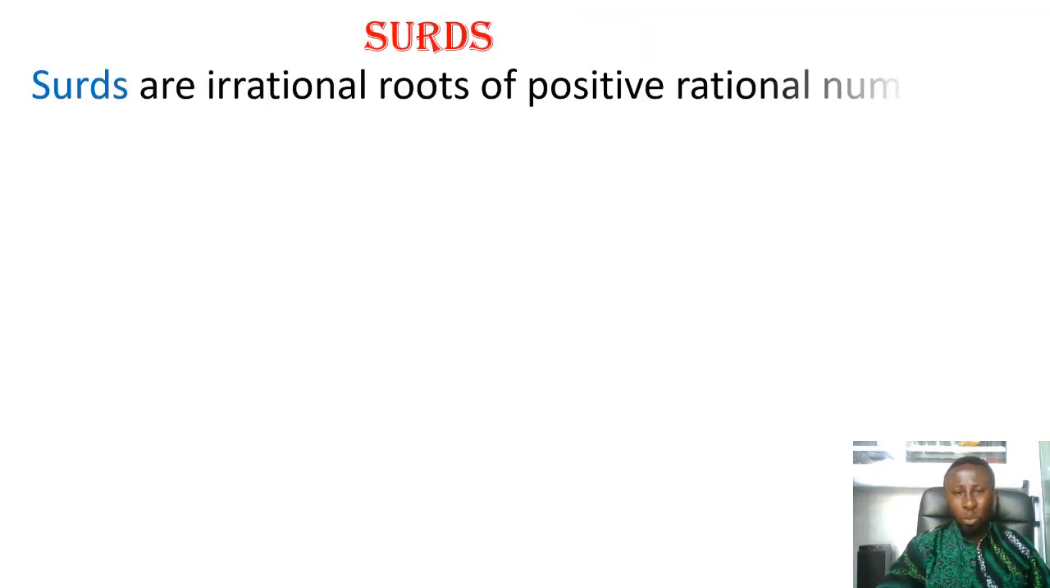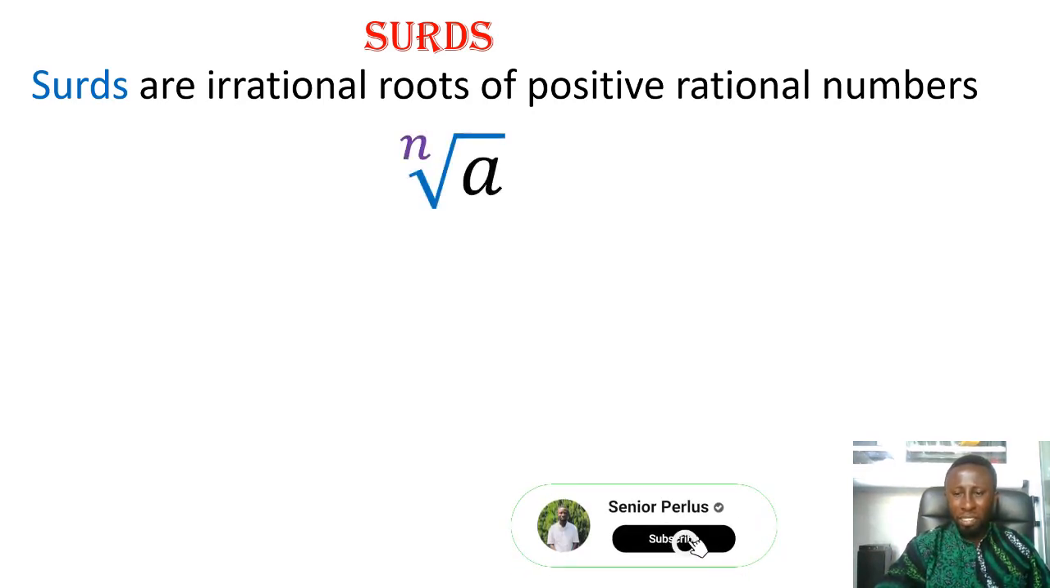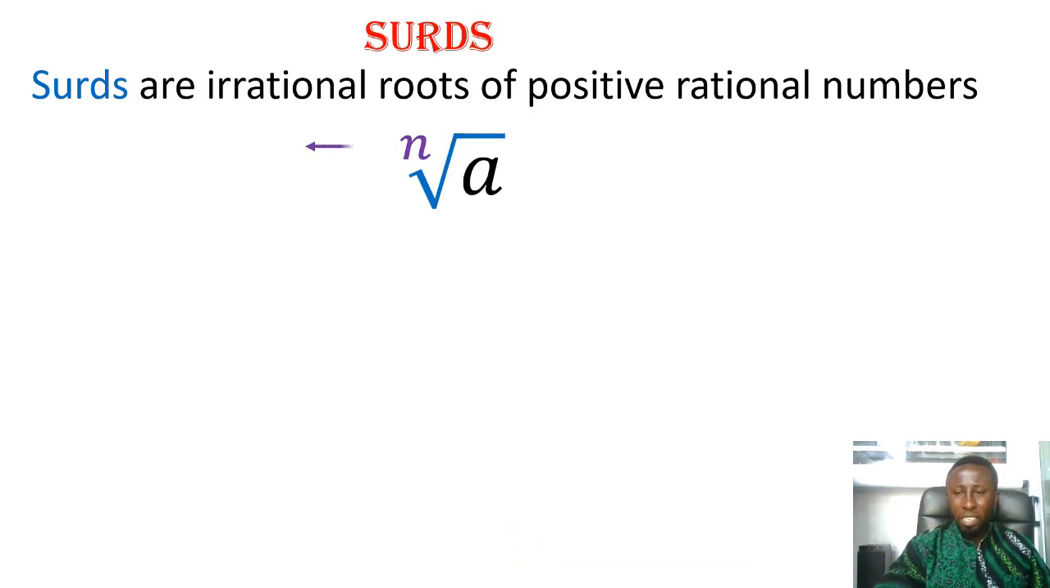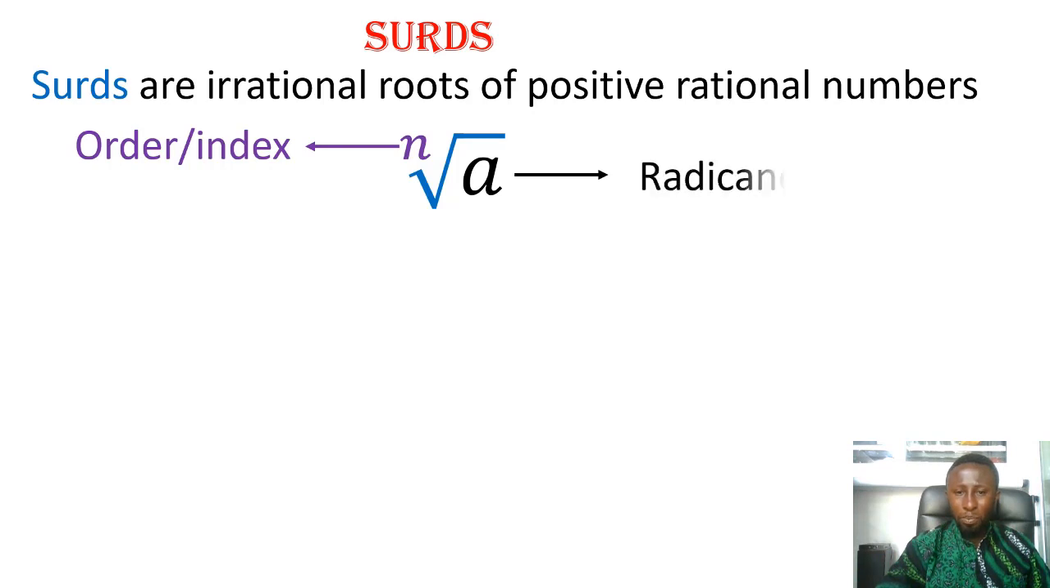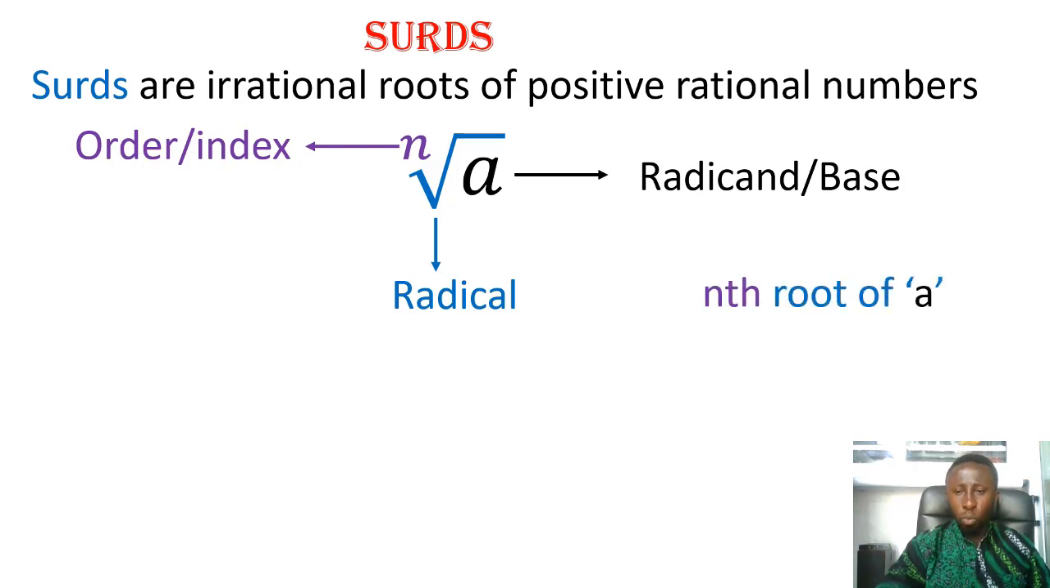Surds. Surds are irrational roots of positive rational numbers. Irrational root of a positive rational number. So this is a surd. The n is the order or index, and our a is the base or the radicand. Then the sign is the radical. So this is called the nth root of a.